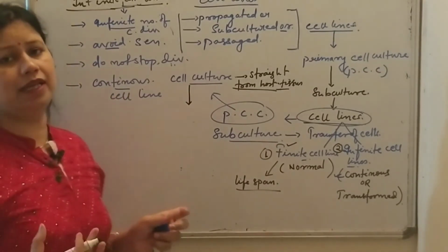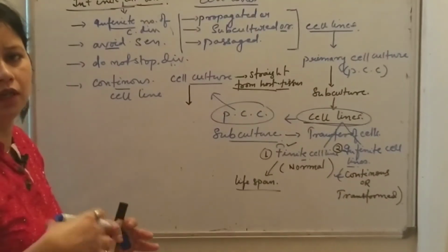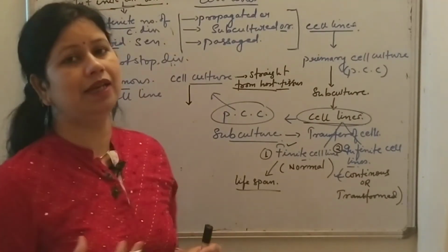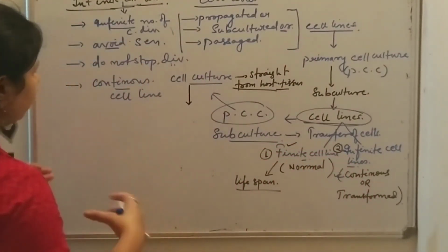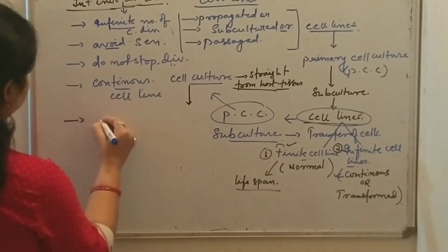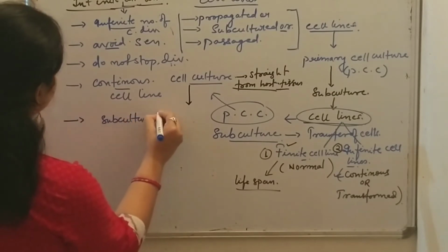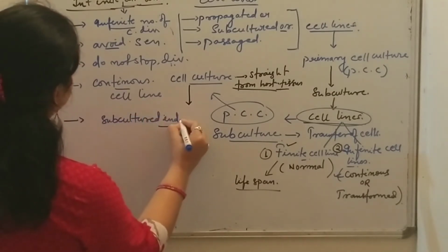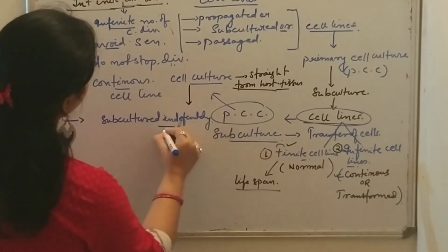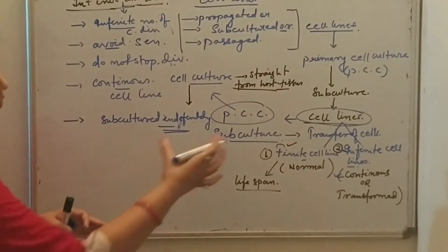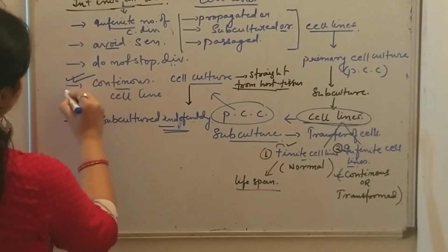Infinite cell lines can be subcultured indefinitely, so there is not any fixed limitation. It means it does not have any fixed or limited lifespan. It can be subcultured an infinite number of times, so it is known as continuous cell line.